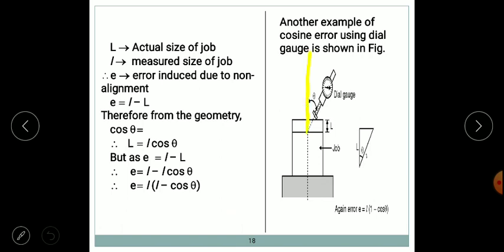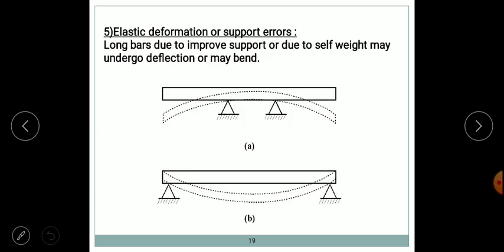Instead of placing the dial gauge straight, it is placed at an angle due to the surface grit. There may be a number of causes, and this theta introduces the error. If you consider it as a triangle, based on cos theta we will get the error over here, so it is also called cosine error.